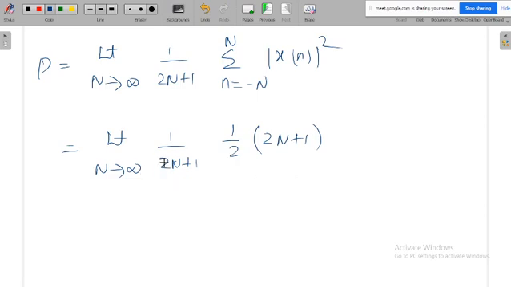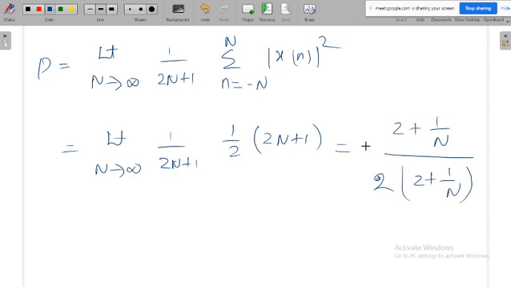Again, if I apply infinity here, then it is infinity by infinity, but that is not allowed. So I'll try to take n outside. Once you take n outside, in the numerator you will get 2 plus 1 by n. And again, if we take one more n from this, then this is 2 plus 1 by n.